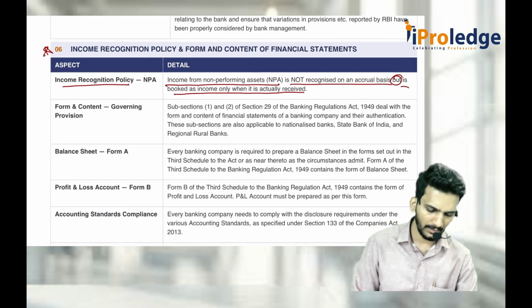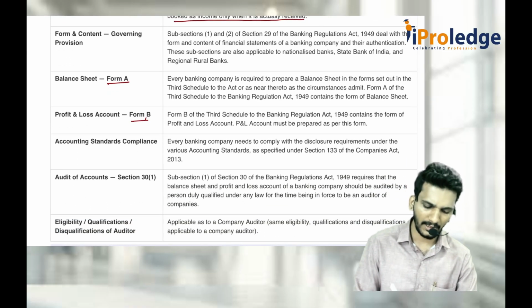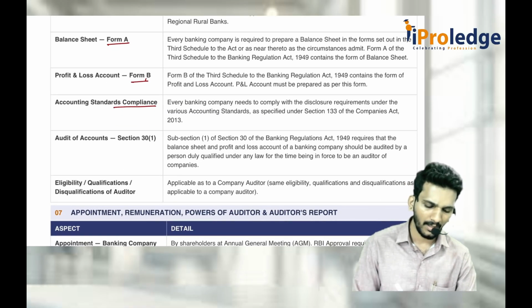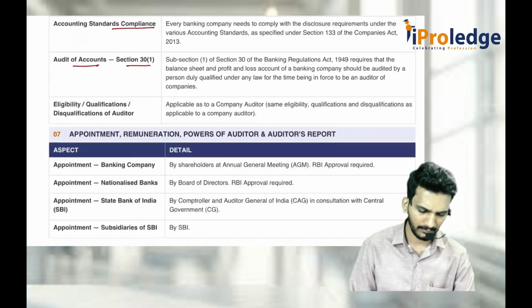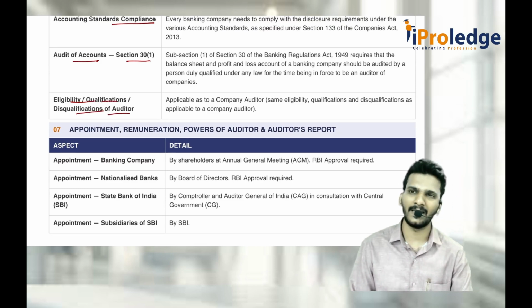Form and content is okay. The form is Form A for the balance sheet and Form B for the P&L account. Then they should also comply with accounting standards because they are a banking company. Audit of accounts has to be done as per Section 30(1). And eligibility, qualification and disqualification of the auditor is the same as the Companies Act 2013.